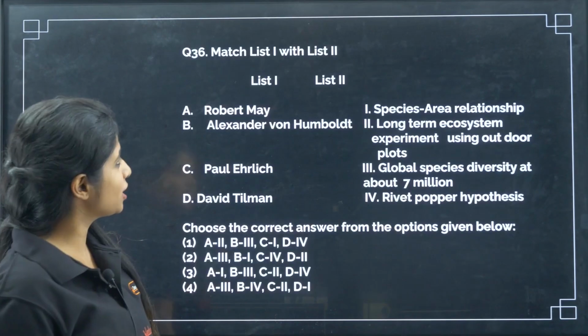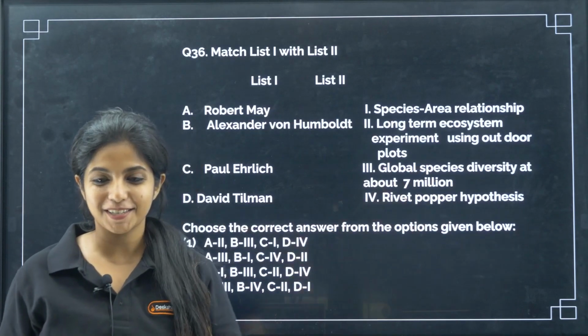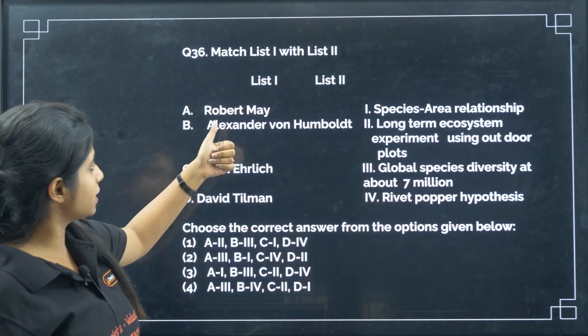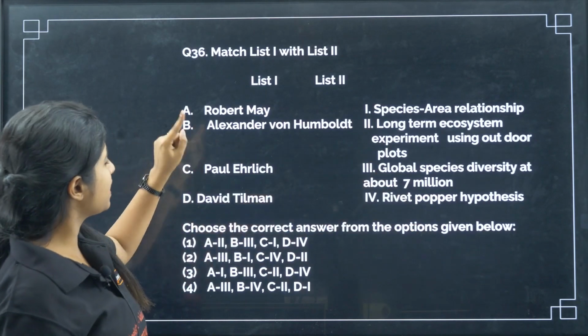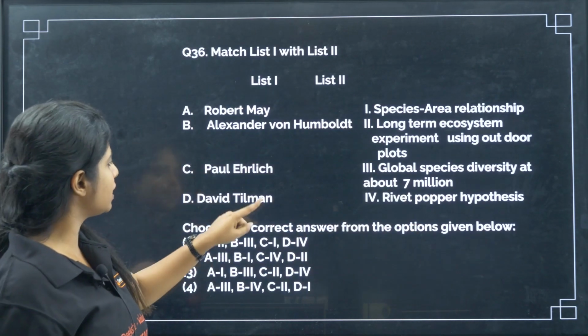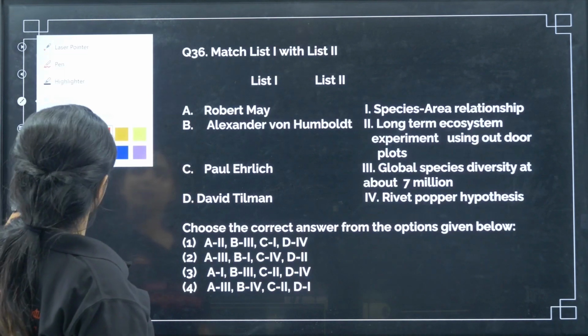Yes, be there. Match list 1 with list 2. I hope you have done the revising. So, list 1 is this, and list 2 is slightly shifted towards this side. Robert May, Alexander von Humboldt, Paul Ehrlich, and David Tilman. Who are all these celebrity people out there?